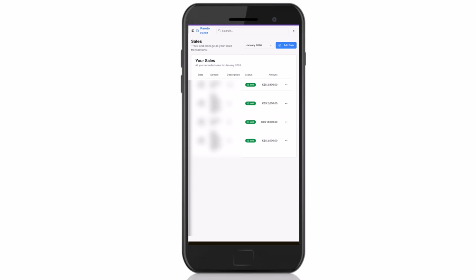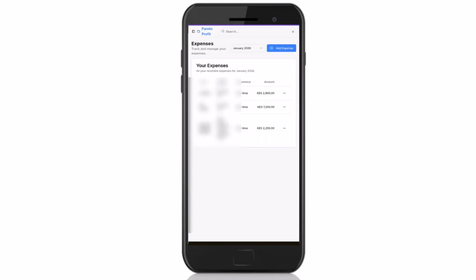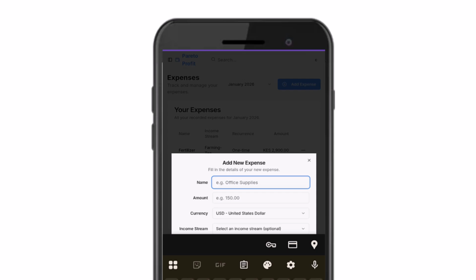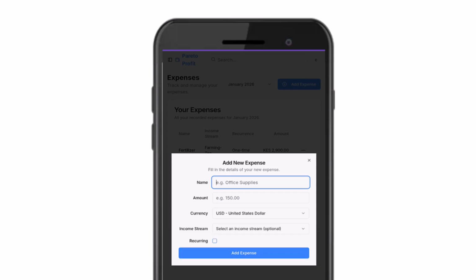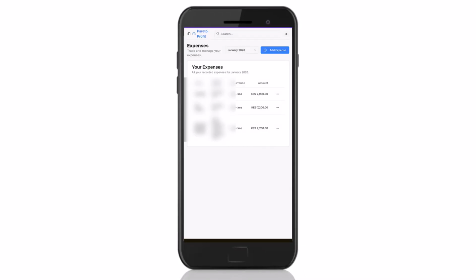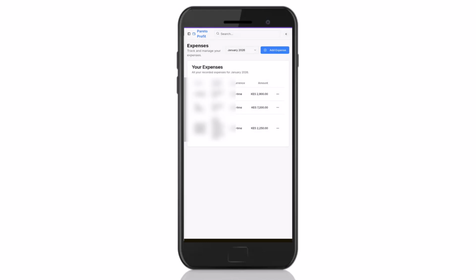To be able to evaluate your income streams, record all sales from your different income streams. Next, you need to add expenses. To do this, click on the wallet icon and select Expenses. On the new screen, select Add Expense. On the pop-up window, add the name of your expense, amount and currency. Select the income stream that is linked to your expense, then click on Add Expense. Repeat this process each time you have an expense that is linked to your income stream.